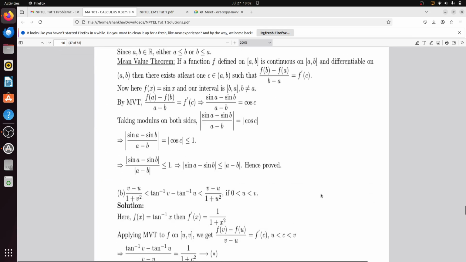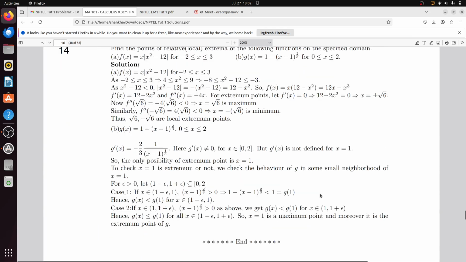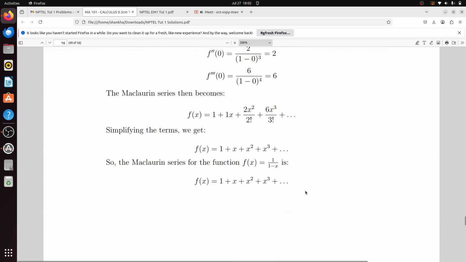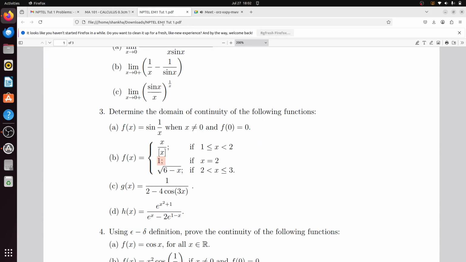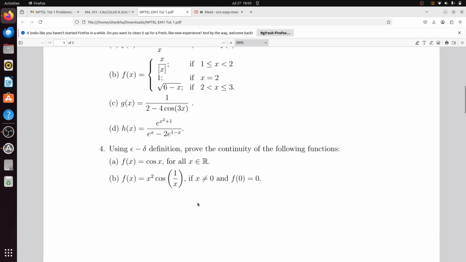I do not know whether I have the solution. So how will you solve that? e to the power x minus 2 e to the power 1 minus x equal to 0. Okay, so we get x equal to 1 plus ln 2 whole divided by 2. Then that will be the answer.